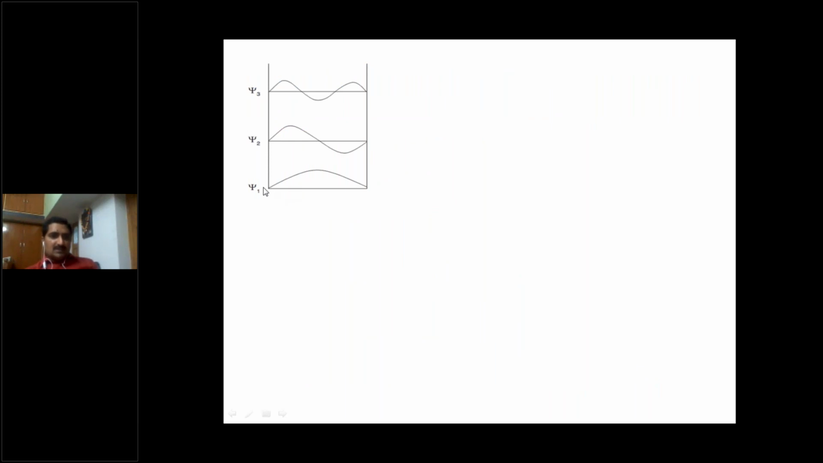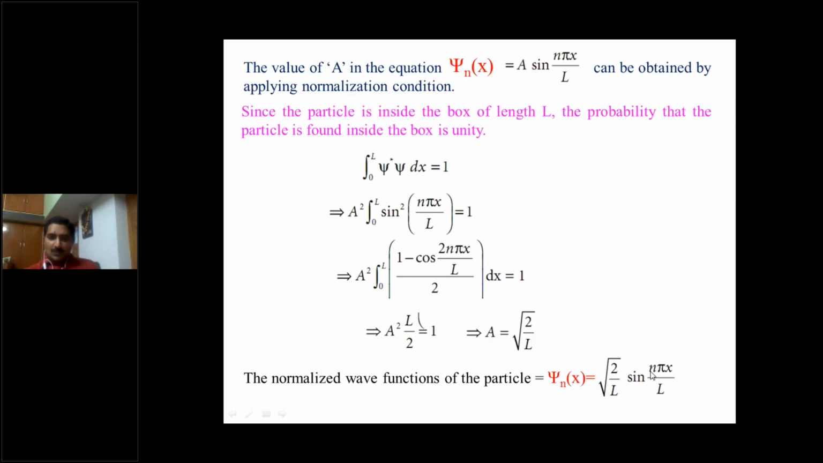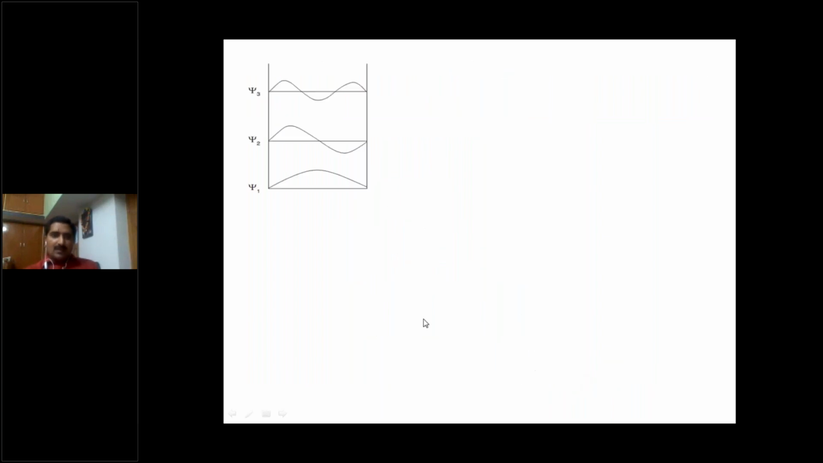So these are the waves, psi 1, psi 2, psi 3. Psi 1 means n is equal to 1. Psi 2 means n is equal to 2, crest and trough. Here only we have the crest. Psi 3: crest, trough, and also crest.